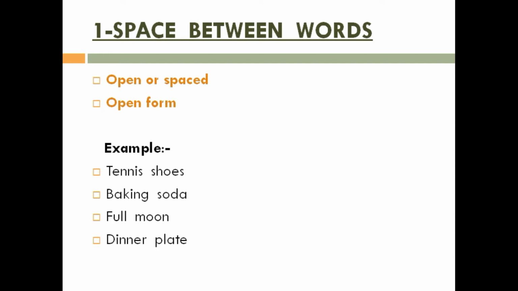Let's see its first type. Space between words means we give space between two words, or another way we can say open form. You can see some examples on the screen. Tennis shoes, baking soda, full moon, dinner plate, living room, teacup, seat belt, ice cube, ice cream. You can see here that there is a space between these two words.